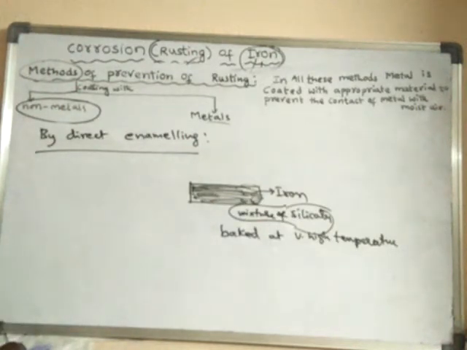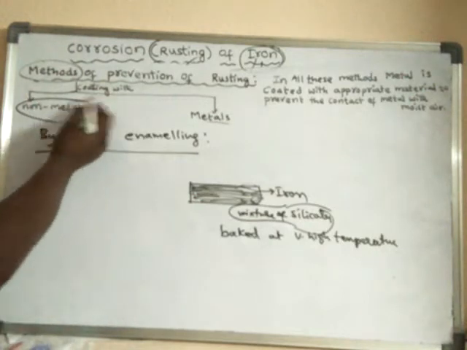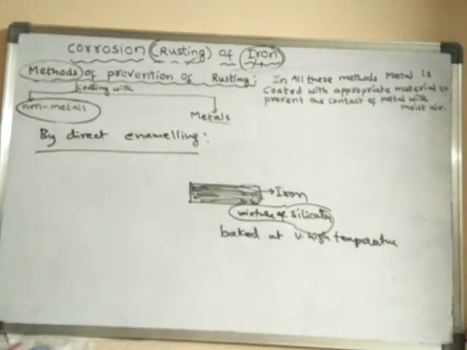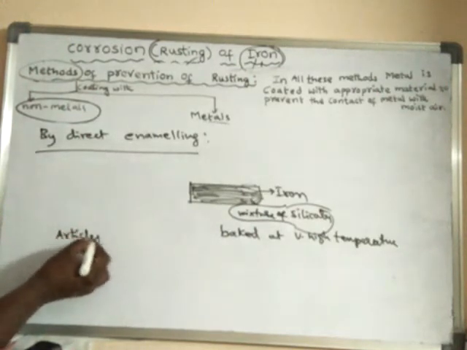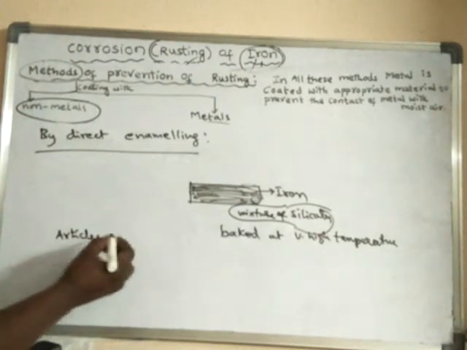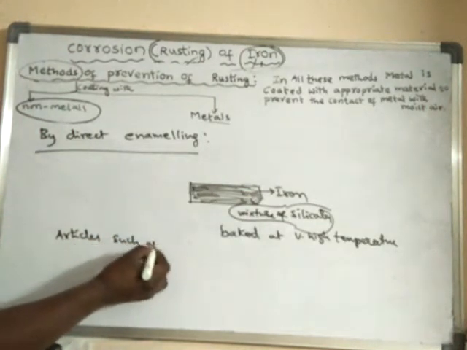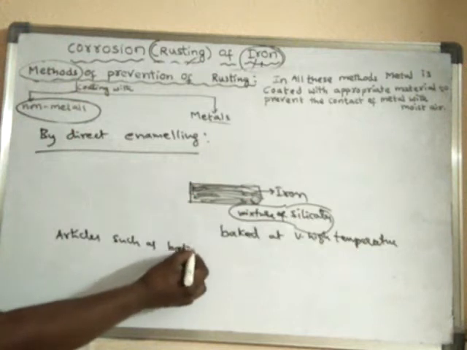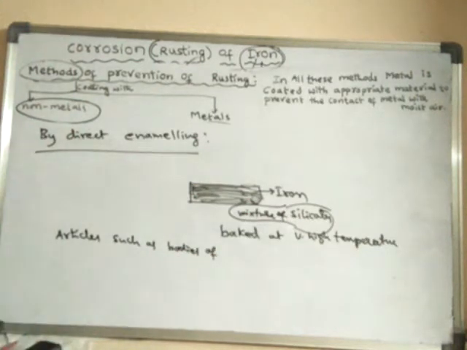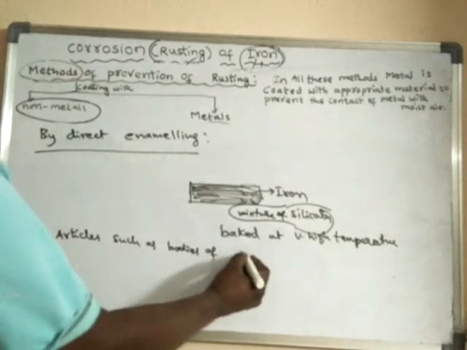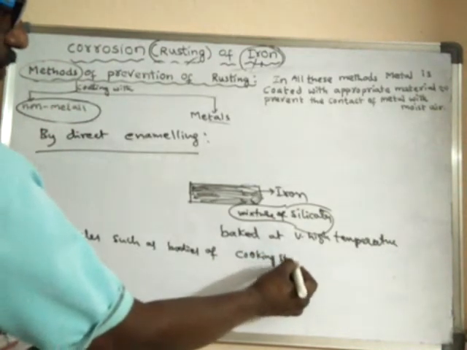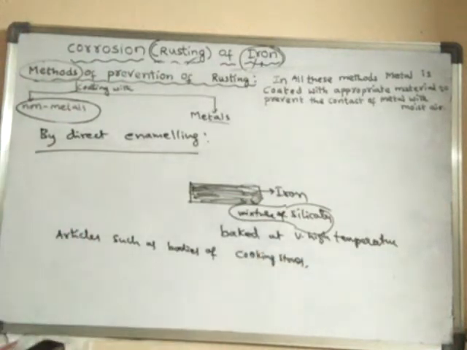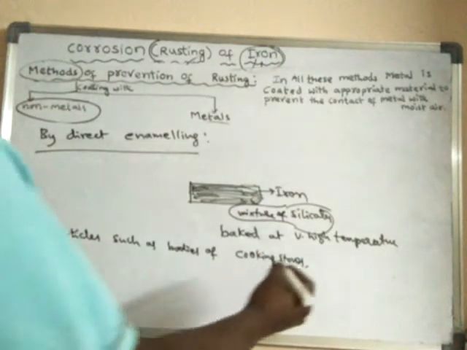This type of coating is done in the case of articles such as bodies of cooking stoves, refrigerators, cups, plates.